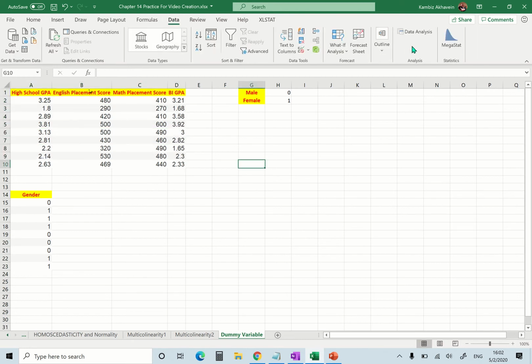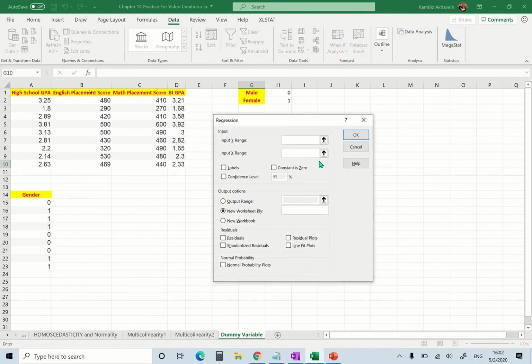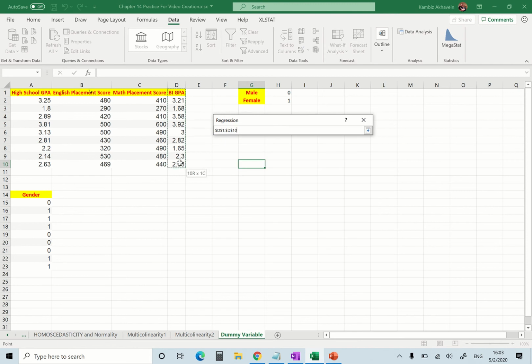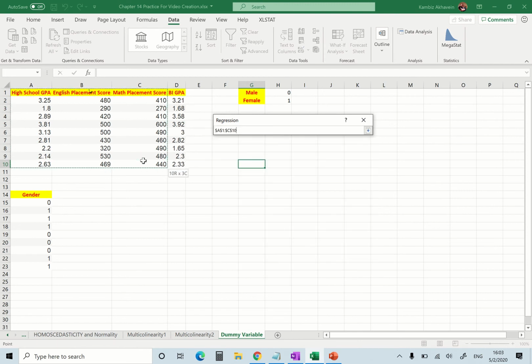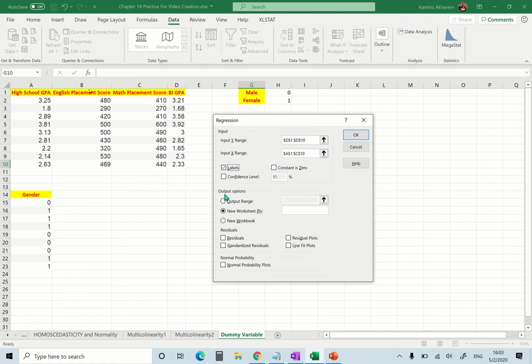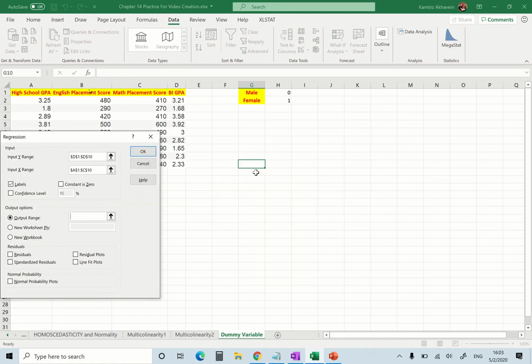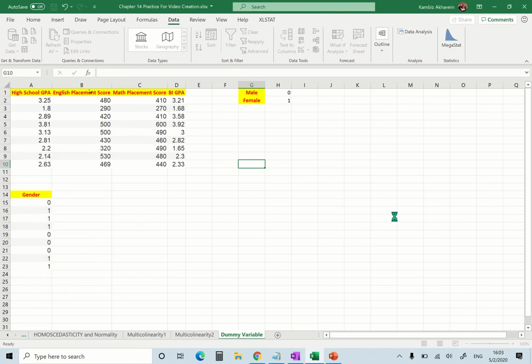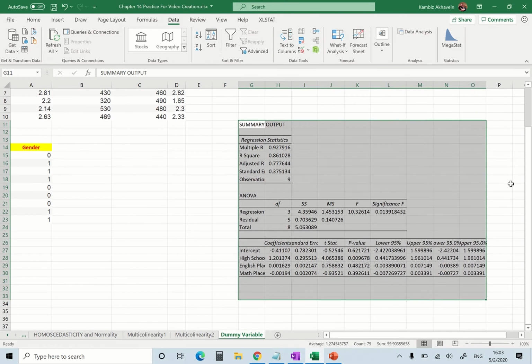So I go to data analysis, regression. Y, which is the dependent variable, is business intelligence GPA, and everything else is my independent variable. Label, output range, and I put it here. That's fine. Then we learned how to do the global testing.